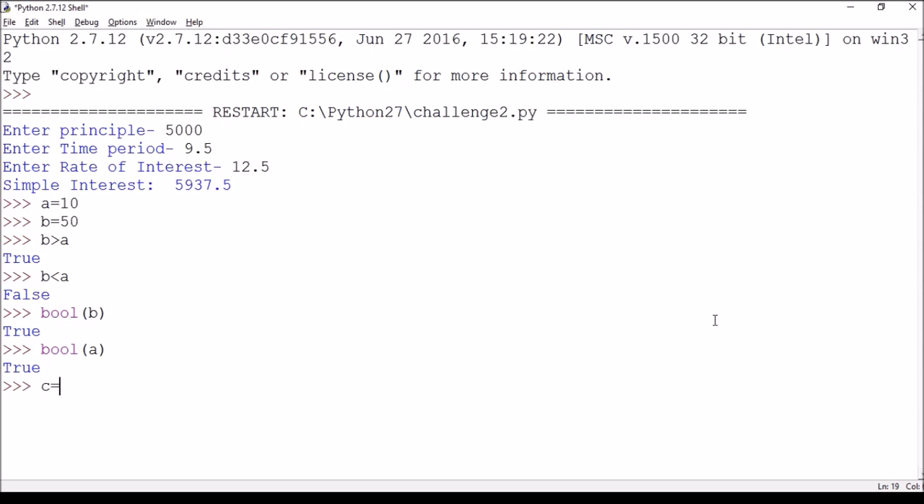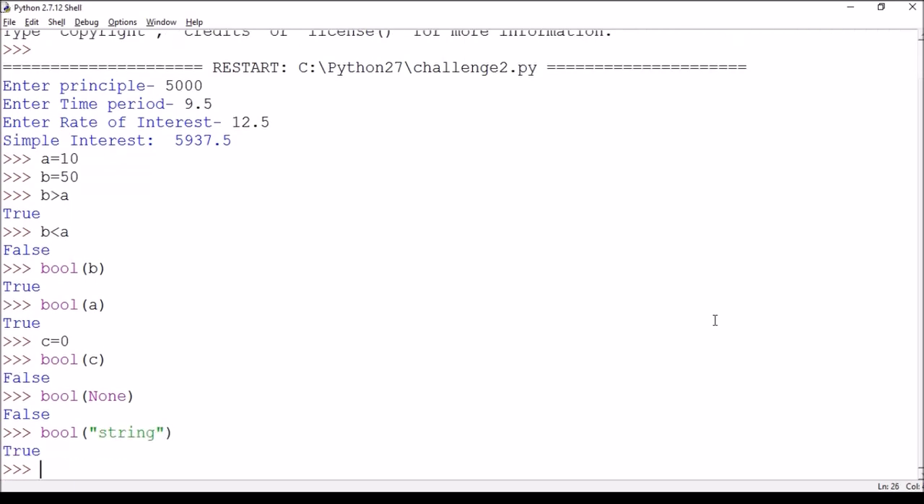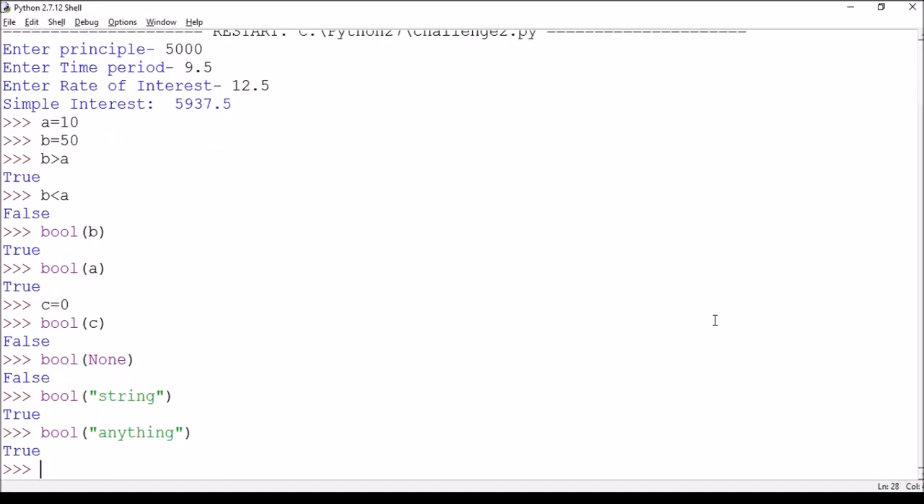If I give c as 0 and ask whether c is true or false, it will return false, because c contains 0 and 0 is considered a false value. Also None contains a false value. Except these two, every value is true. You can write any kind of string, and it is also true. Everything is true.